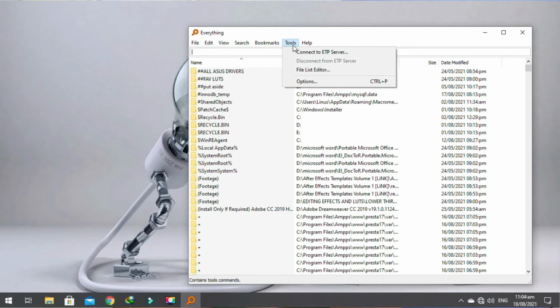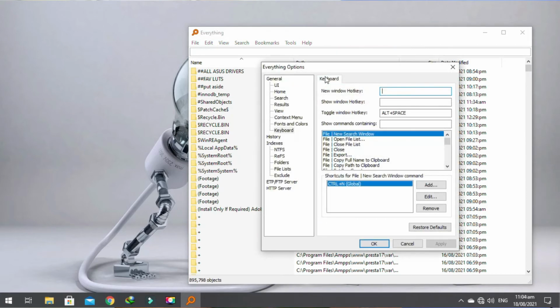Now, what I normally do, and this is just my own preference, is go to tools, then options, then down to keyboard, and right where it says show window hotkey, I set that to Alt space. Those who have used Mac will know this is the quick shortcut to bring up search on Mac. I found this a little more accessible for me. So each time I just tap Alt space, my search engine is up and I get to search whatever it is. Is it a song? Is it a document? Is it anything? It will search for it in an instant, and this is just something very amazing.